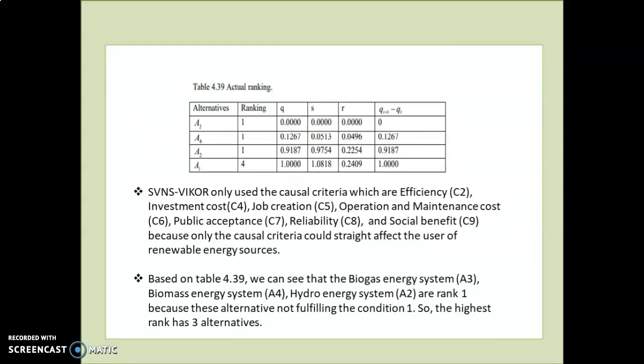Single-valued Neutrosophic VIKOR only uses the causal criteria, which are criteria 2, 4, 5, 6, 7, 8, and 9, because only the causal criteria could directly affect the use of renewable energy sources. Based on Table 4.39, we can see biogas, biomass, and hydro are rank 1 because these alternatives do not fulfill condition 1, so the highest rank has 3 alternatives.